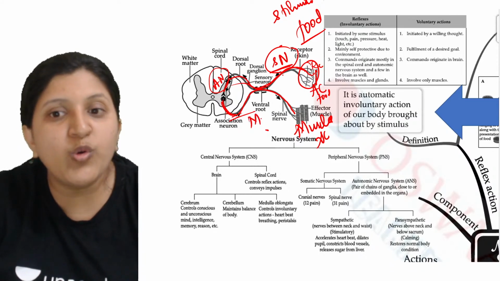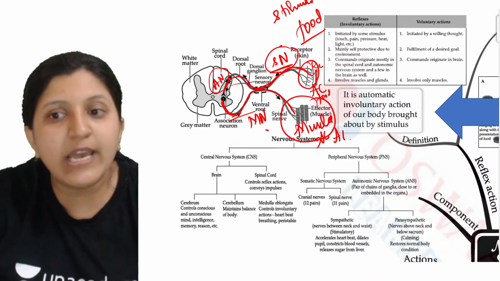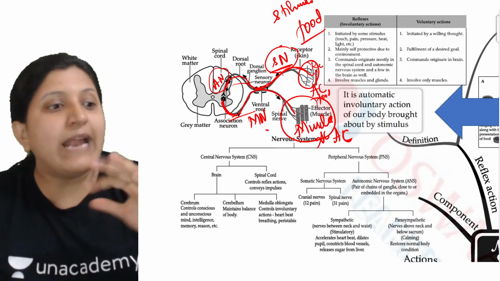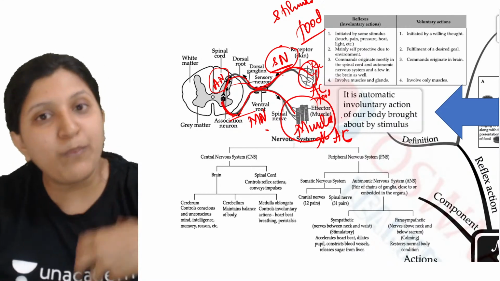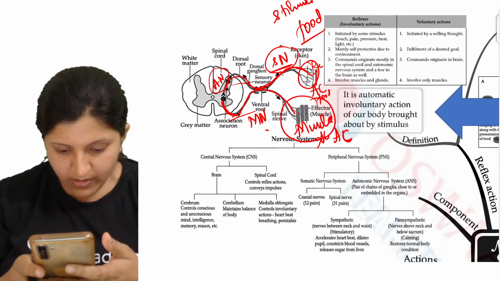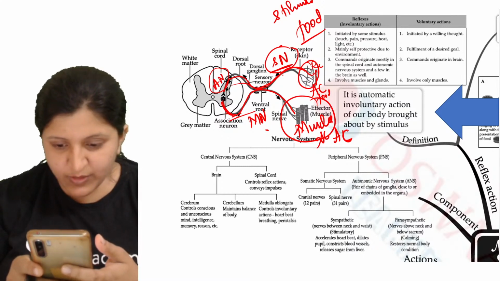Now the motor neuron will send an impulse to the muscles of your alimentary canal, so that the muscles will contract and relax. Based on that, there is food movement. Is this clear? Okay, so yes, what about Ankur? Ankur, is this clear?